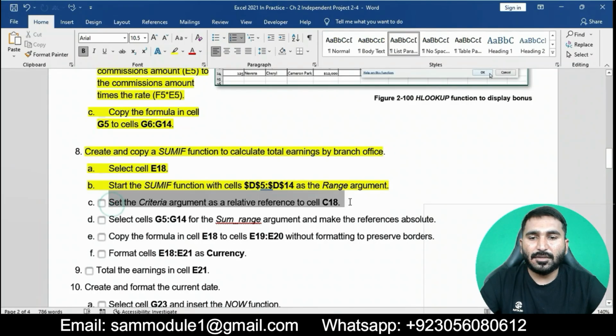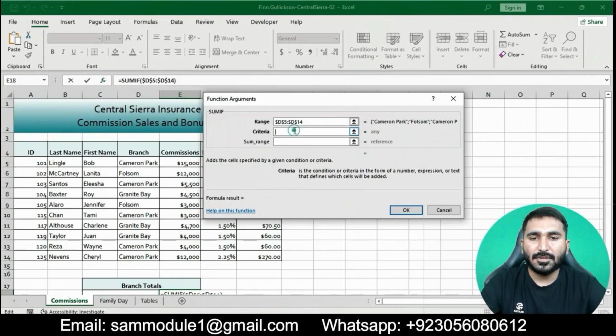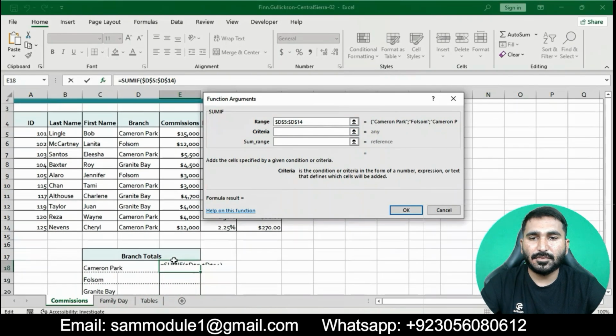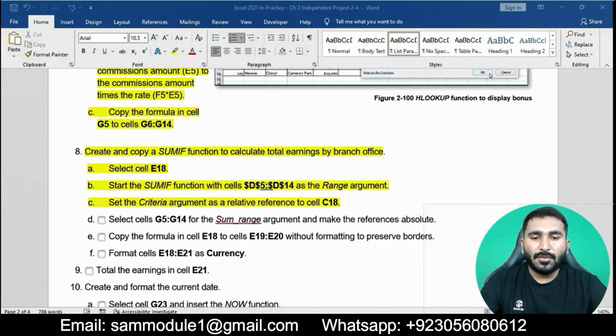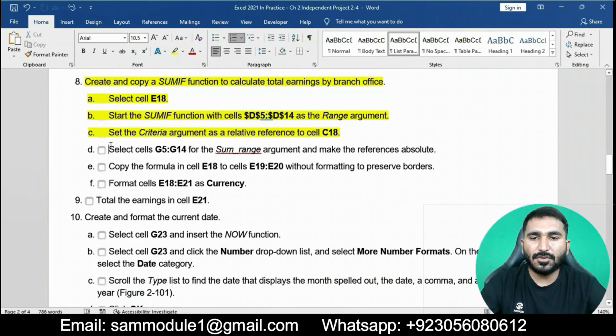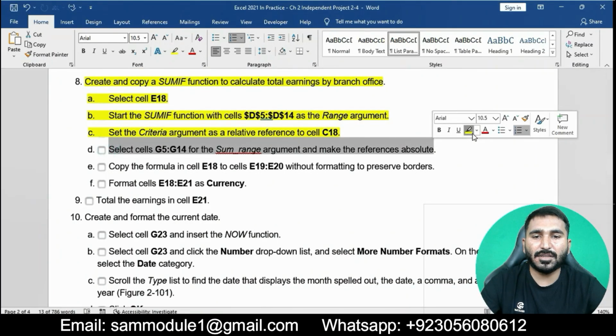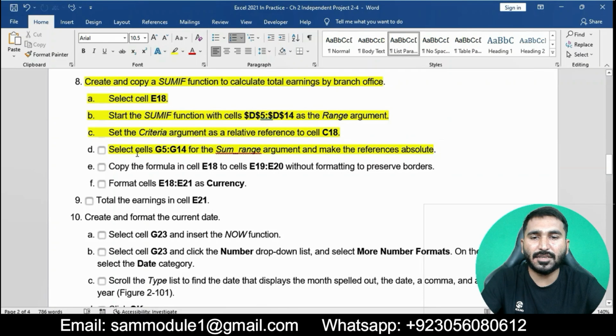Now set the criteria argument as a relative reference to cell C18. Then select cells G5 to G14 for the sum range argument and make the references absolute.